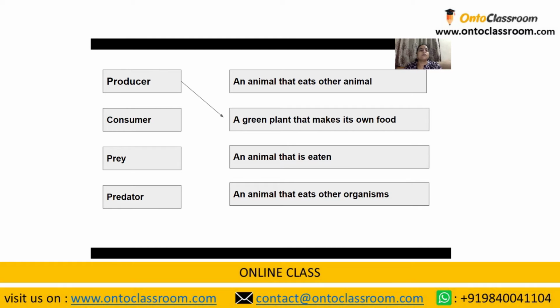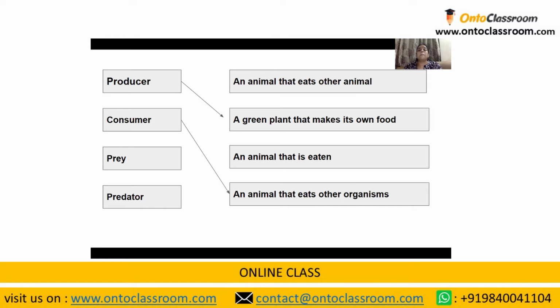Next, we come to the consumers. What are consumers? Can a consumer prepare its own food? No, not possible. They will not be able to prepare their own food. Instead, they depend on the producers for their food, since they cannot prepare it themselves. So the consumers are the animals that eat other organisms.